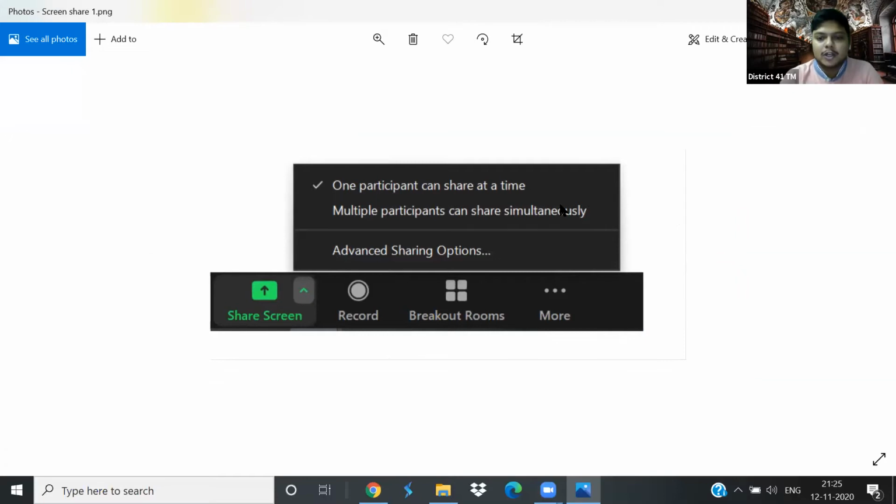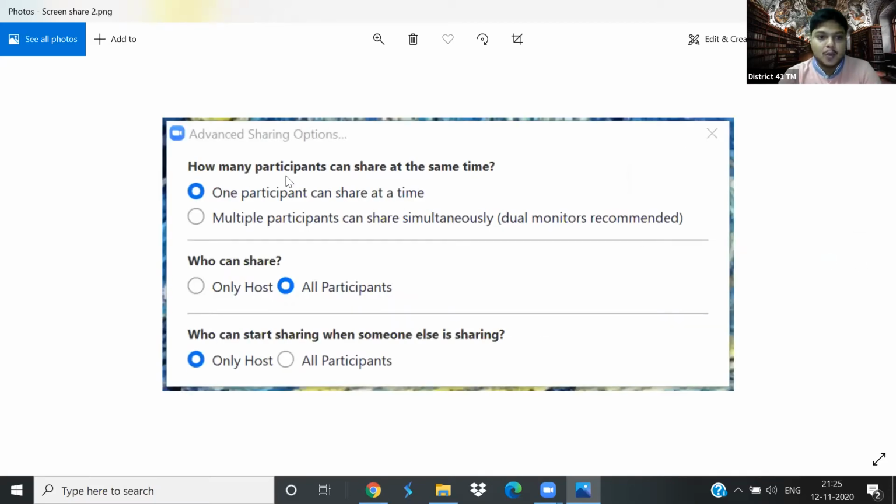Now, I took a screenshot of what the current screen looks like. The first one, one participant can share at a time, and the second one, multiple participants can share simultaneously. Now, these are the options only the host gets. And advanced sharing options, of course, are for everybody. Who can share? Only host, all participants. Who can start sharing when someone else is sharing? Only host, all participants. Now, this way you can regulate how you want your meeting to be.